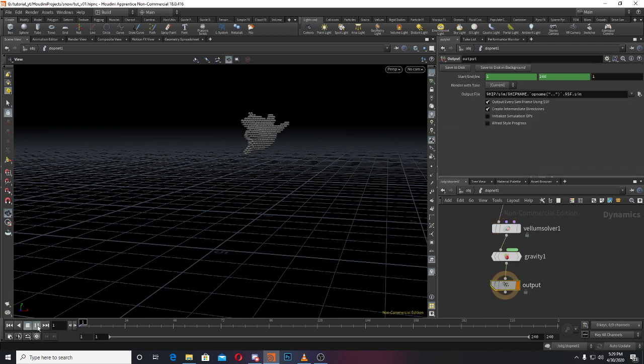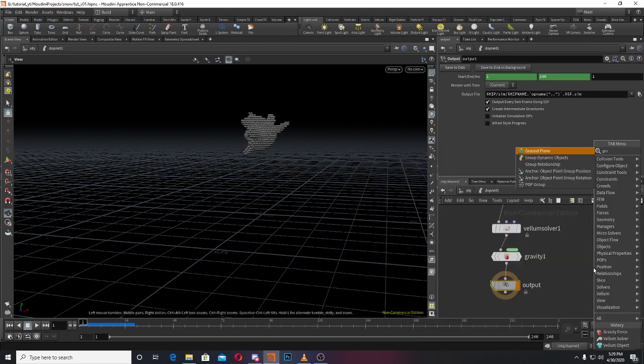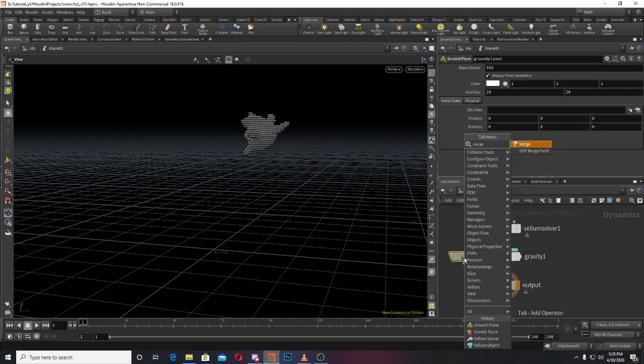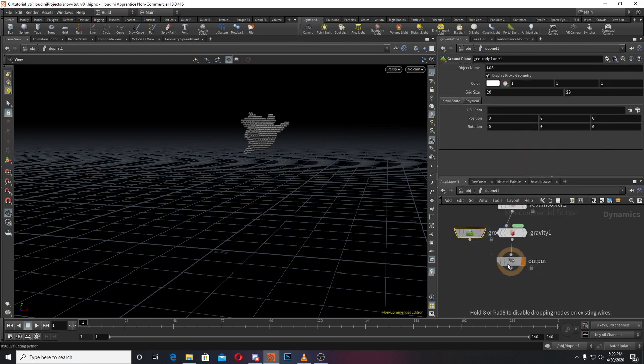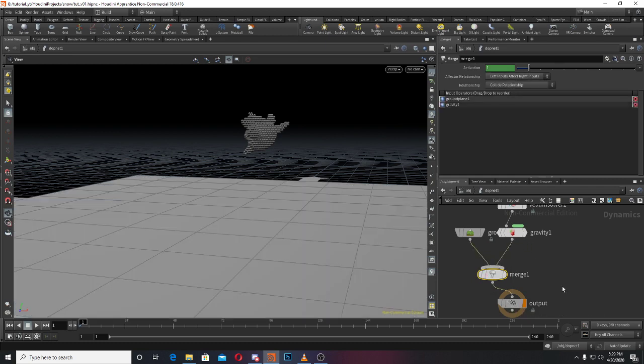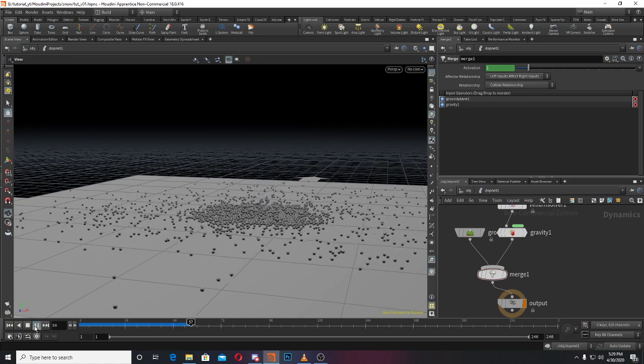If I play now, you can see it is falling, but there is no ground, so I'll create a ground plane here, and I'll merge. And always remember, first output geometry, second output gravity, then this one. If I play now, you can see it fell down and it blasted.